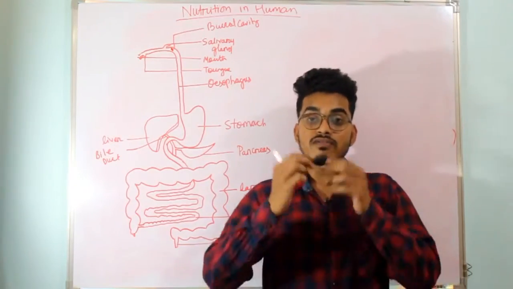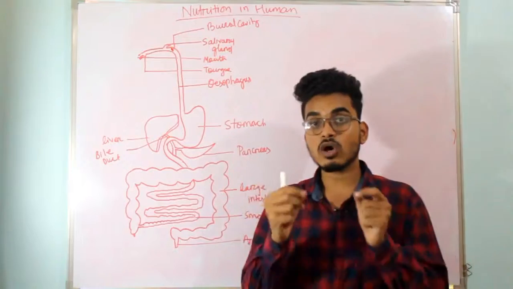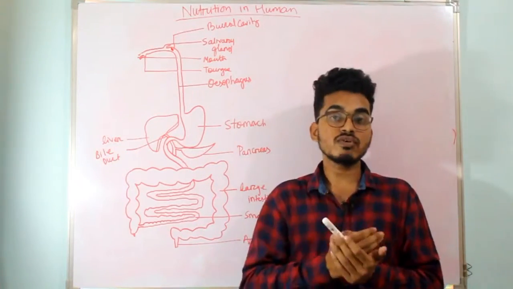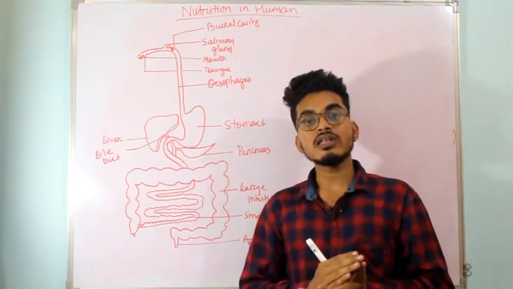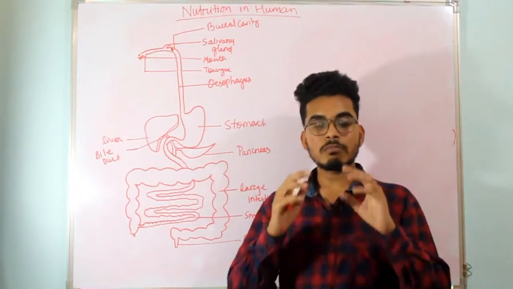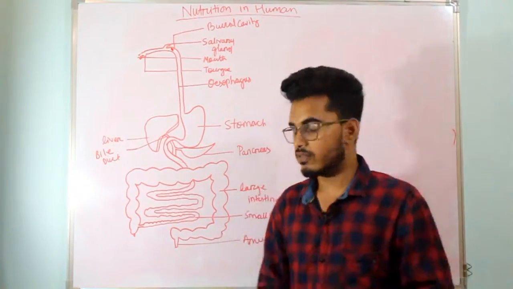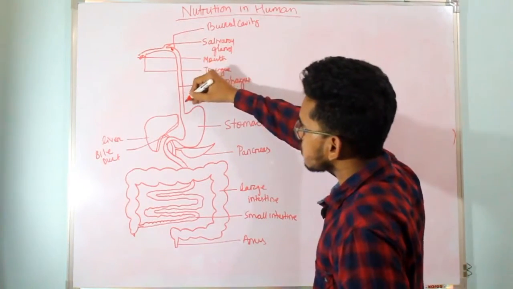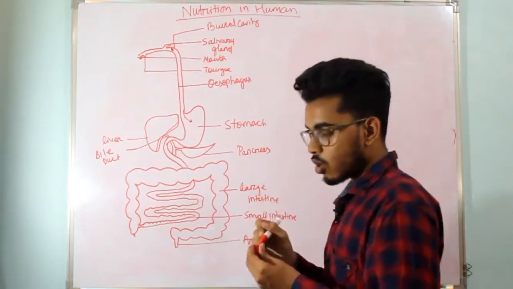Well, the peristaltic movement never depends on gravity. That is the reason that even if you are in space, you can eat, because peristaltic movement doesn't depend on gravity. I hope you are clear with that. So the food passes into the stomach through the esophagus.